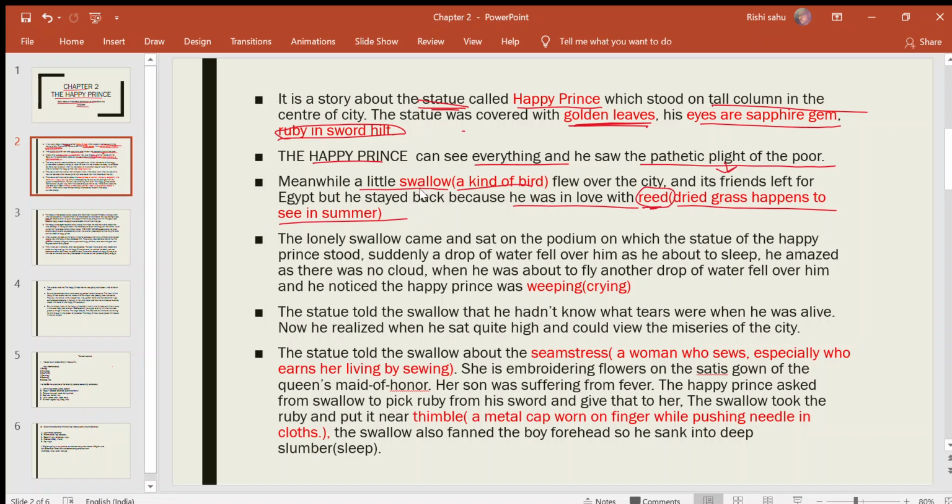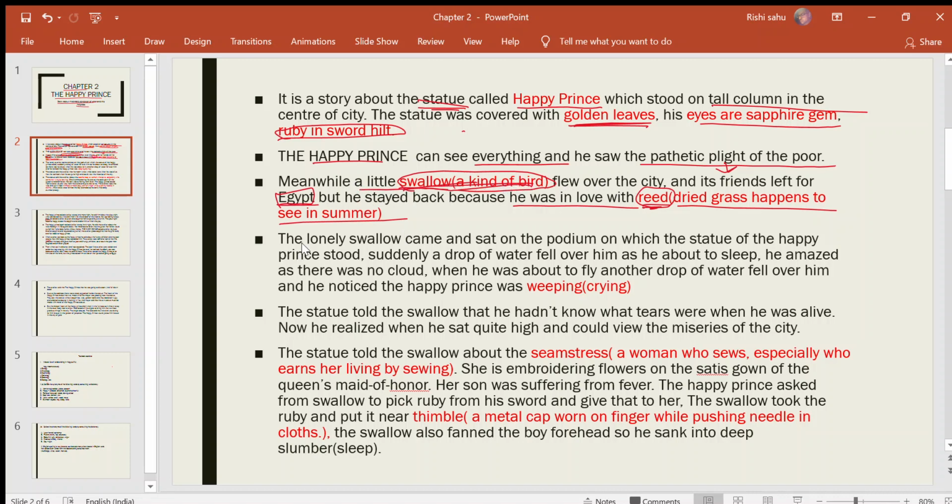So why did the swallow stay back? Because he was in love with the reed, and his friends left for Egypt. A swallow is a kind of bird which doesn't bear the winter. It only survives in a hotter climate. When the winter was about to set in, his friends left for a hotter climate. Egypt is a hotter climate region, that's why they left for Egypt. But this swallow stayed back in the city.